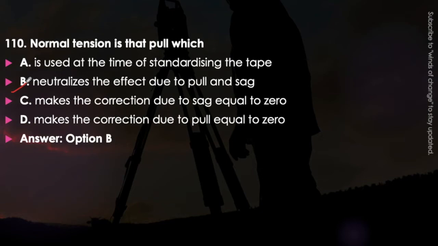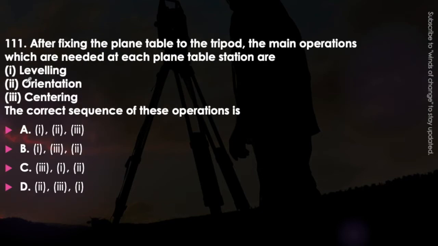Okay, so memorize it. Next question: after fixing the plane table to the tripod, the main operations needed at each plane table station are leveling, orientation, centering. Now the correct sequence of these operations is: first, second and third; first, third and second; third, first and second; or second, third and then first.